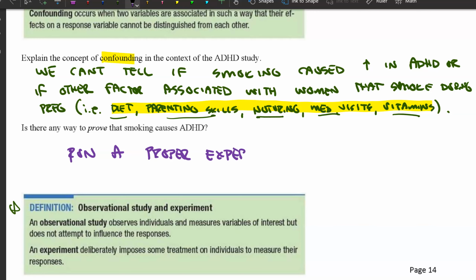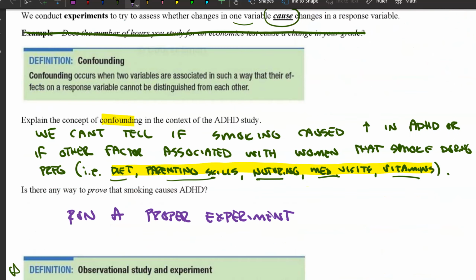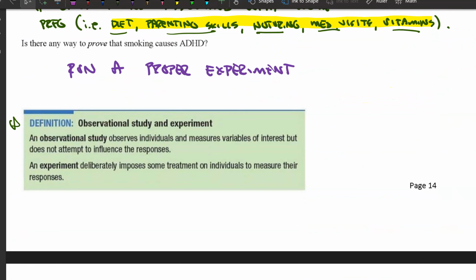However, in this case, we can't run an experiment. We can't do an experiment on women and force them to smoke and put their future children in possible harm's way. So there are some ways to do this actually, but in this class, if you don't do an experiment, you can't prove causation. Okay. What is a proper experiment? I think we talked about it here. You need to impose treatments on the individuals randomly. So we're going to spend this entire chapter talking about how to conduct a proper experiment.